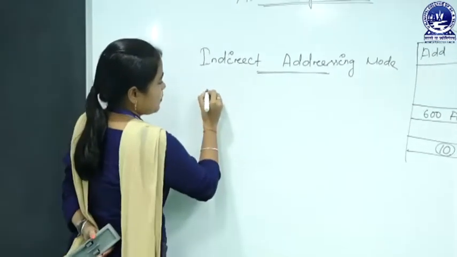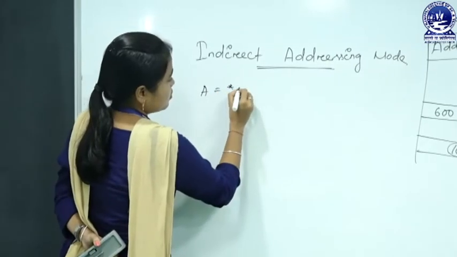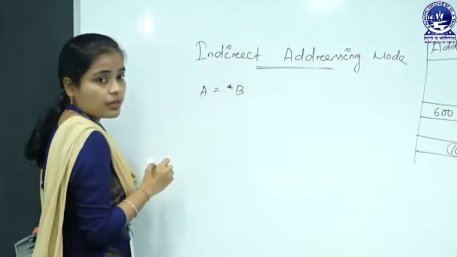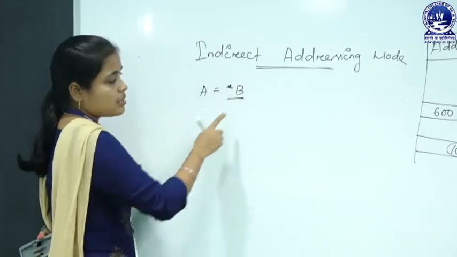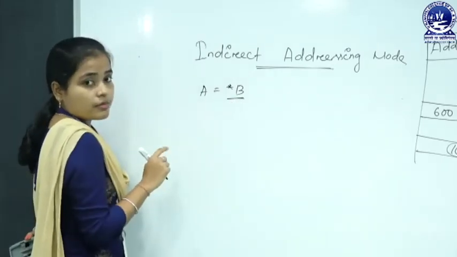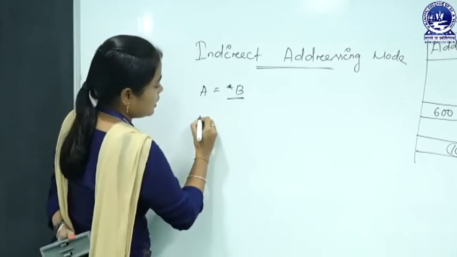Let A equals asterisk B. When I am writing asterisk B, that means B is a pointer. So, how will we write it?